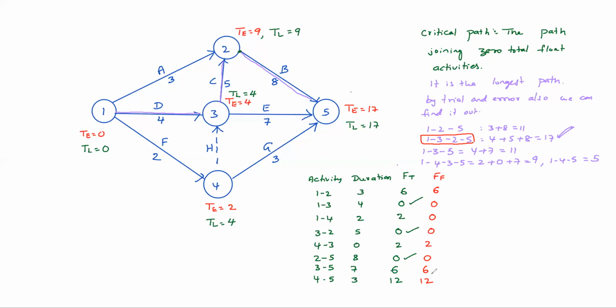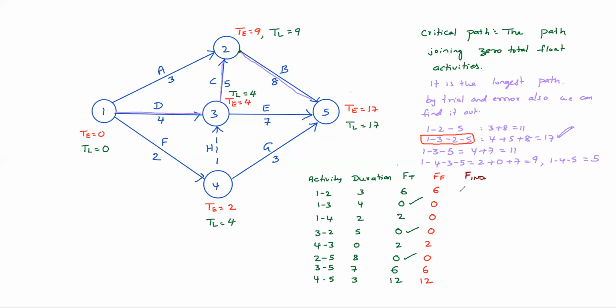Now calculate independent float. Independent float means the activity should start as late as possible and finish as early as possible.